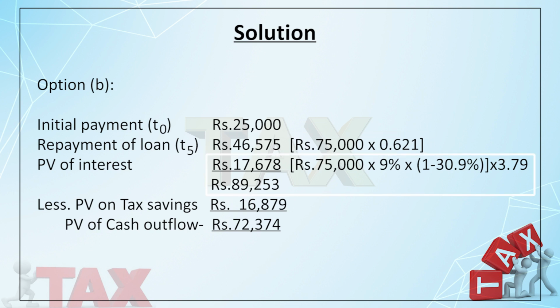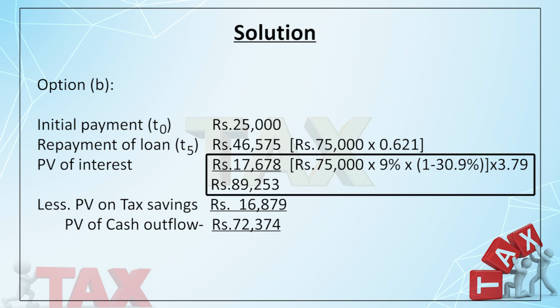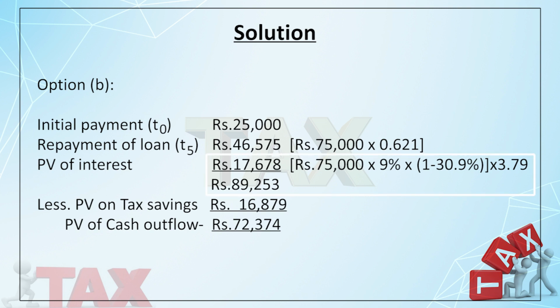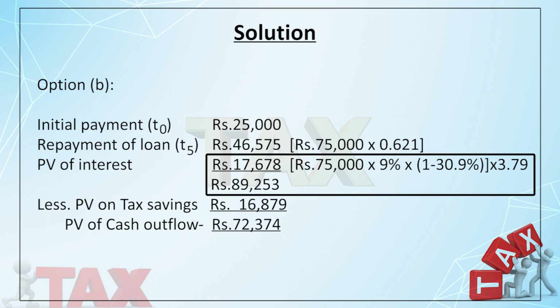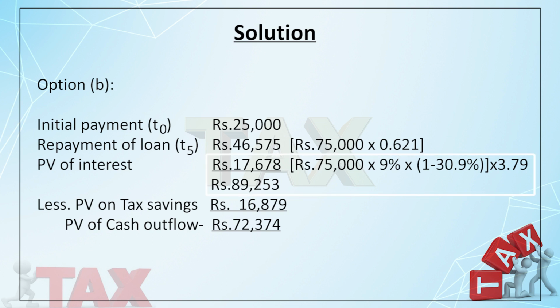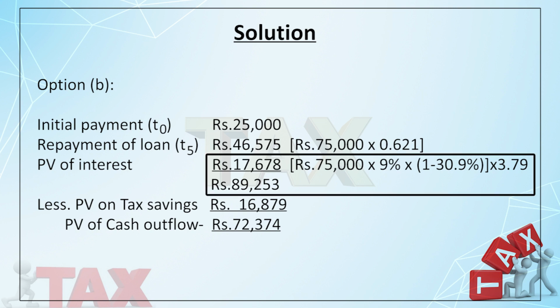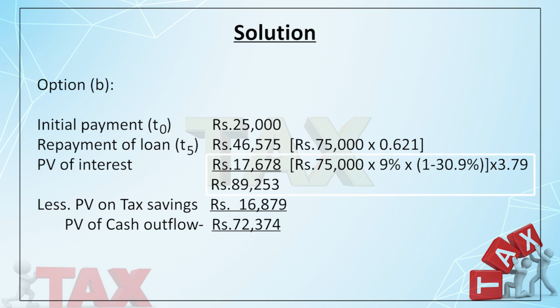Now the interest. Since you are repaying at the 5th year, each year the interest is the same because you are not repaying anything in between. So what is the interest? 75,000 into 9%, it comes to 6,750. Now whenever there is an interest, this is a very interesting point, once again you are getting a tax benefit because interest you will debit to the statement of profit and loss. Whenever you debit to the statement of profit and loss, your profit will decrease, so I will get a tax benefit.